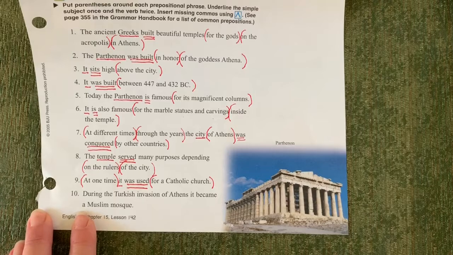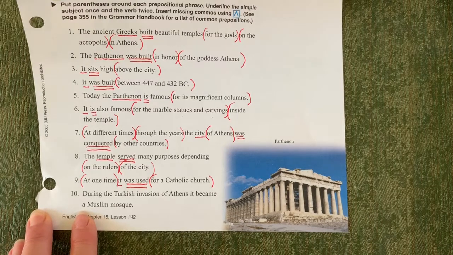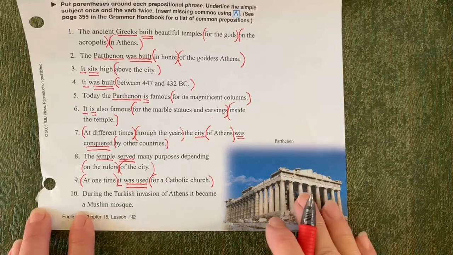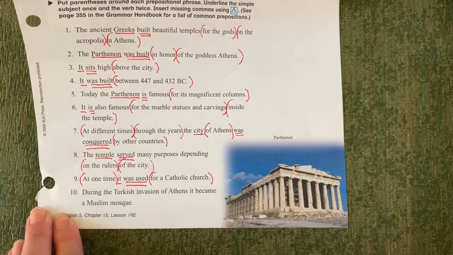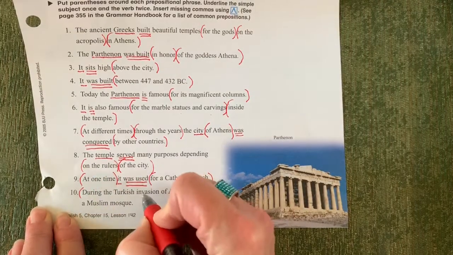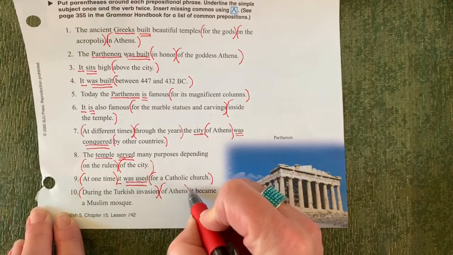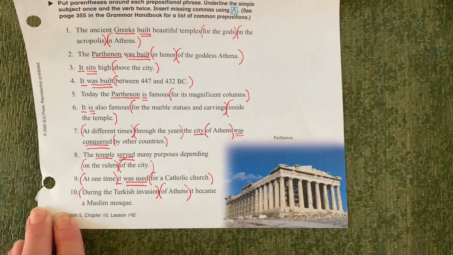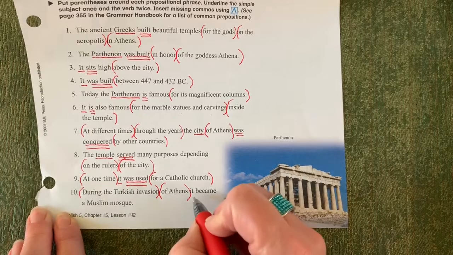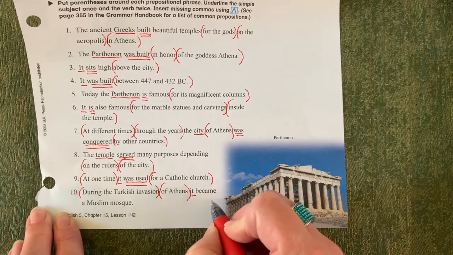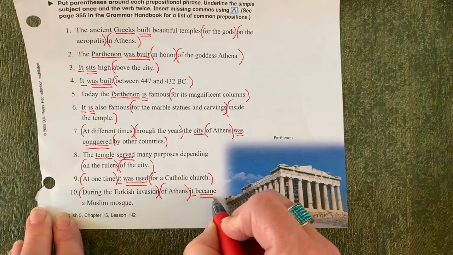Okay, last one, number 10. During the Turkish invasion of Athens, it became a Muslim mosque. Okay, do you see some prepositional phrases here? Yes, during the Turkish invasion of Athens. Okay, good. And then, oops, I'm falling down on the job. We'll go back and catch the commas after this. And the subject is it, and the verb became.